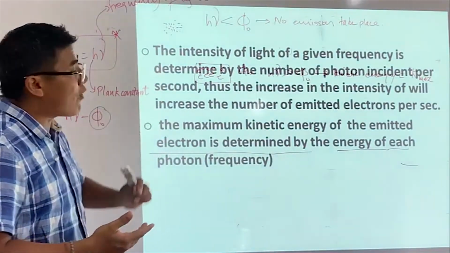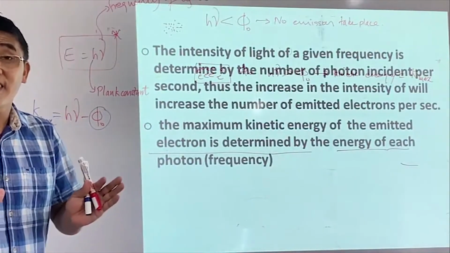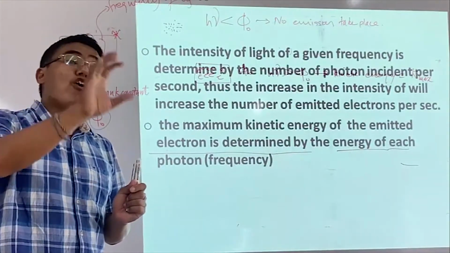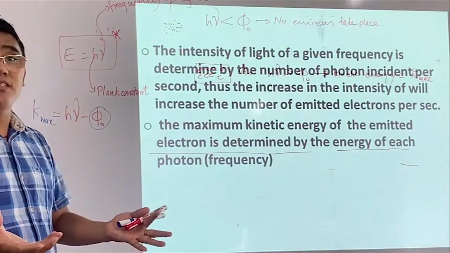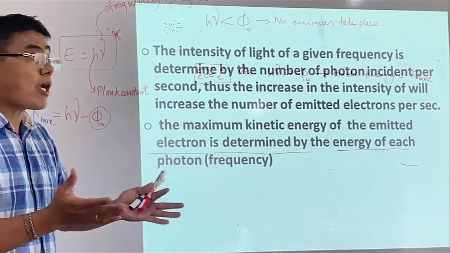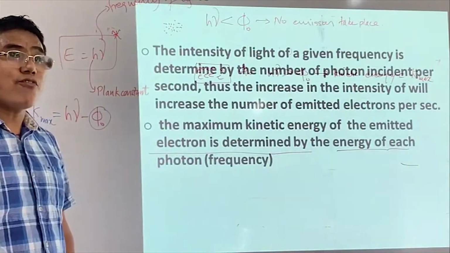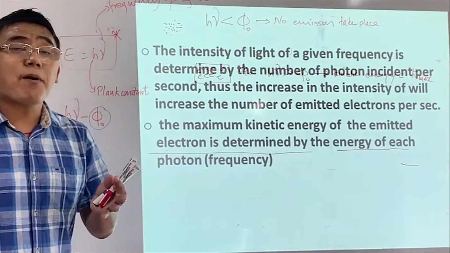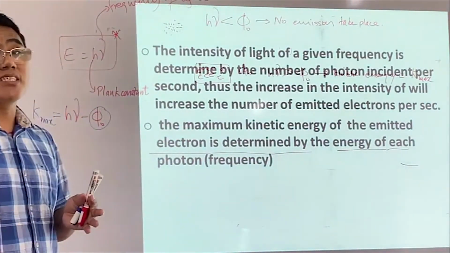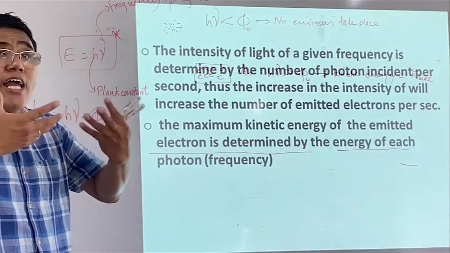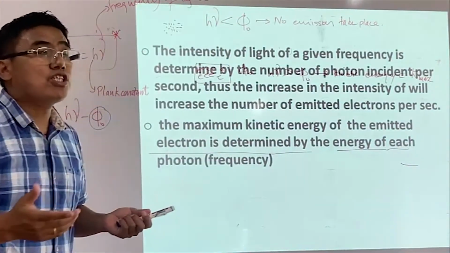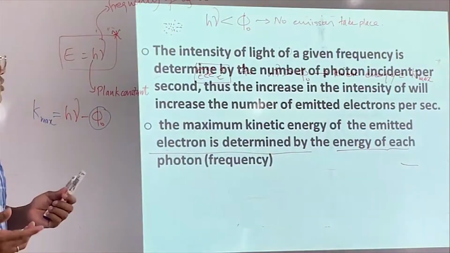Now when we talk about the photoelectric effect, it is not that. Intensity is the number of light particles falling on a unit area in unit time. So this could explain the photoelectric effect. Therefore, no matter how many light particles are falling on a metal surface, if the energy of a light particle is less than the work function, no emission takes place.